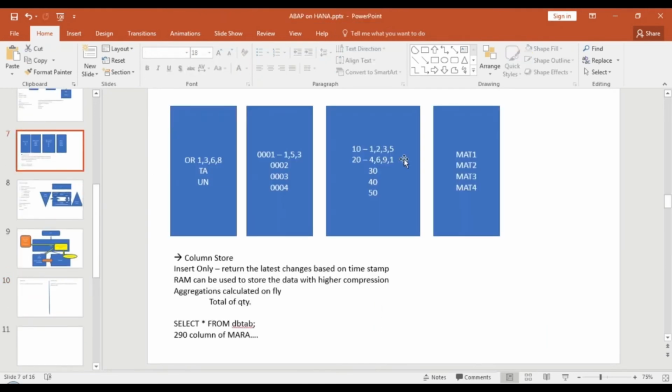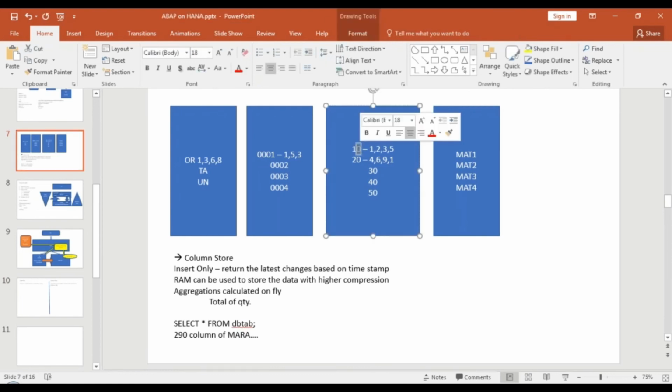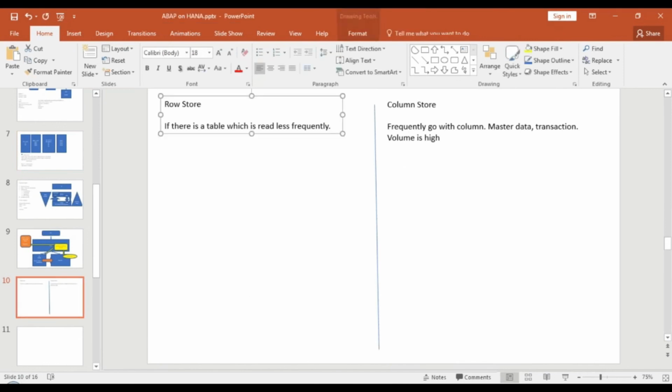It will also store data optimally by compressing. It will not store every single value again and again. It will just store it uniquely, along with the row indexes of the different rows where it is stored. So that is another advantage of column store: you will get better compression rates. So transactional and master data should be good candidates for column store. But if the data volume is low, you can go with row store.